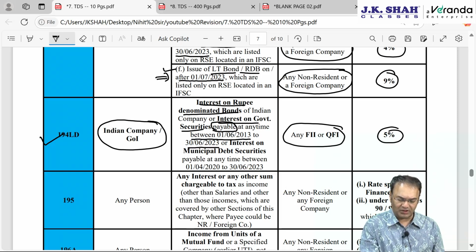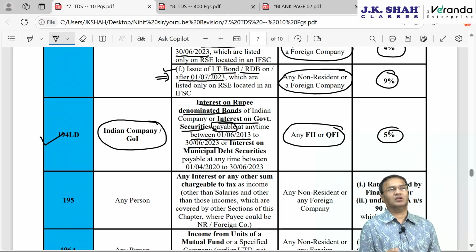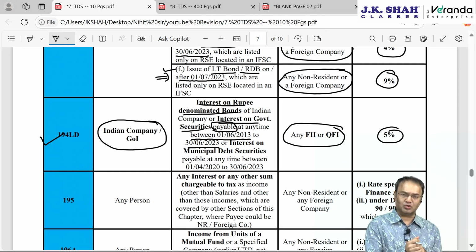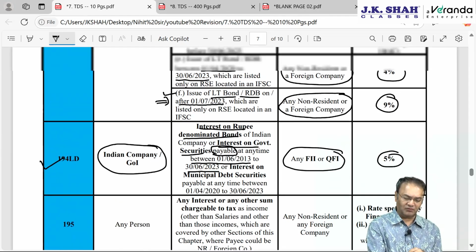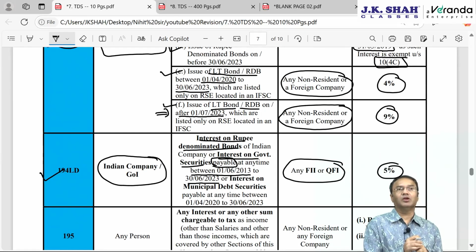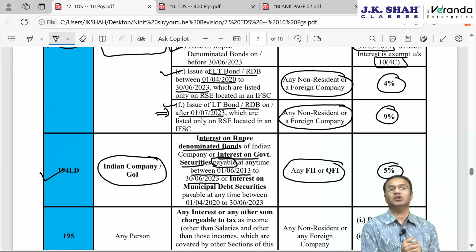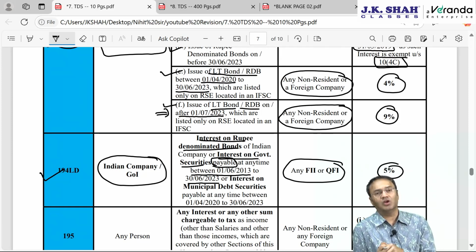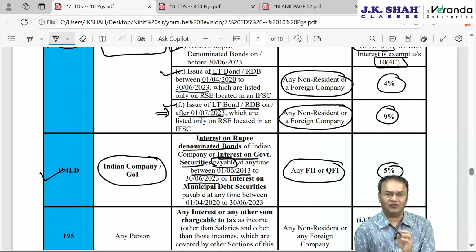to 30th June 23. Now in this section, the ending date 30th June 23, which is same as 194 LC. But in 194 LC preceding section, the date was for issuing the bonds or for borrowing funds by way of loan. Once borrowed up to 30th June 23 or bonds are issued up to 30th June 23, lifetime that 5%, 4% etc. will apply lifetime. But so is not the case out here.